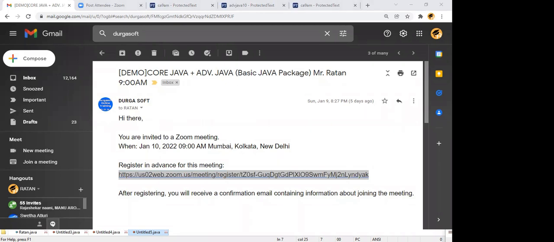Can you please save all the links, otherwise you'll forget. The first link you can save as advanced Java 10 AM, and the second link as core Java 9 AM. This is the core Java link that you will join from tomorrow. Okay, we'll join tomorrow.